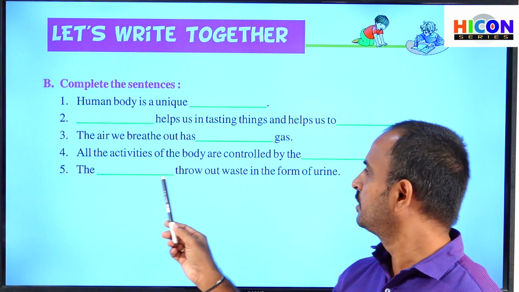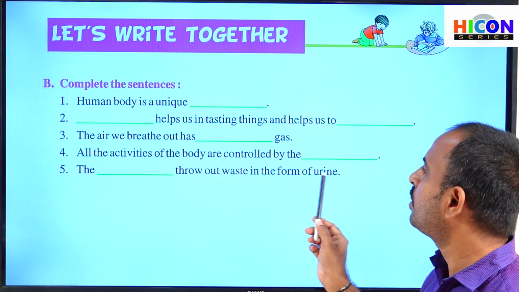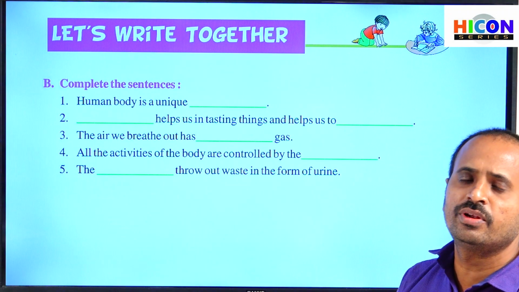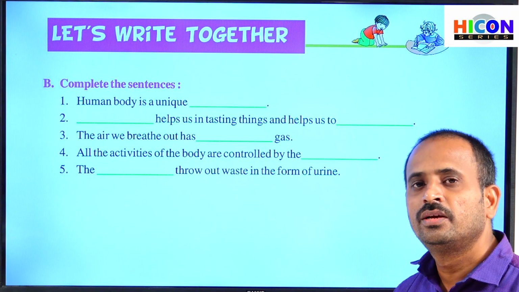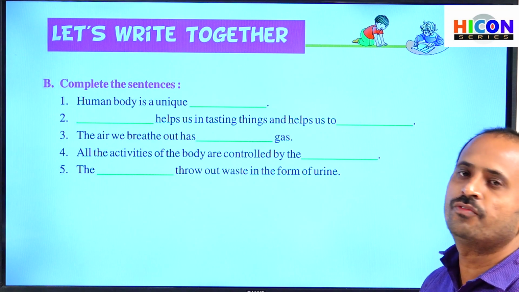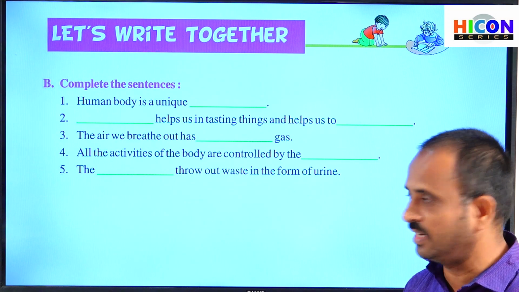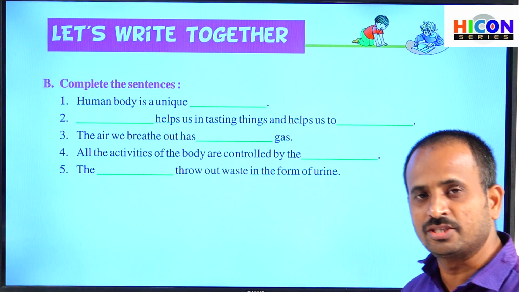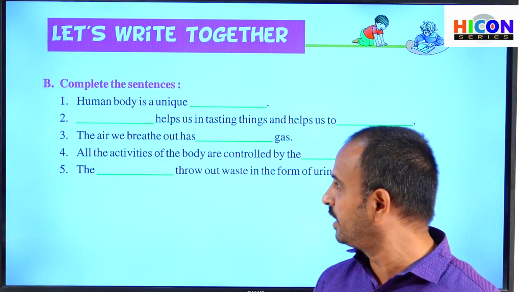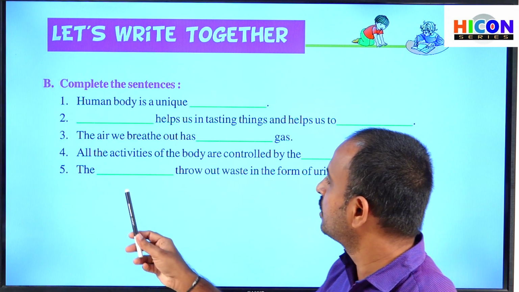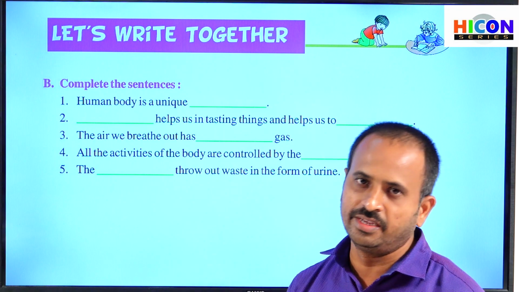The dash throws out waste in the form of urine. So which organ will throw out waste in the form of urine? That is the kidneys, especially the excretory system. The excretory system, especially the kidney, throws out waste in the form of urine. So the correct answer for the fifth sentence is kidneys.